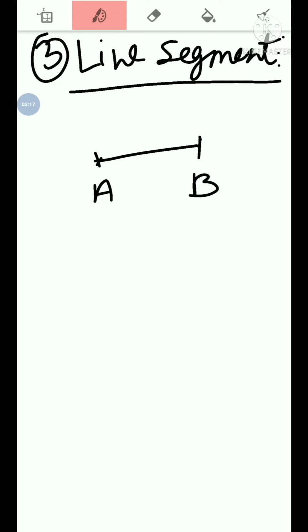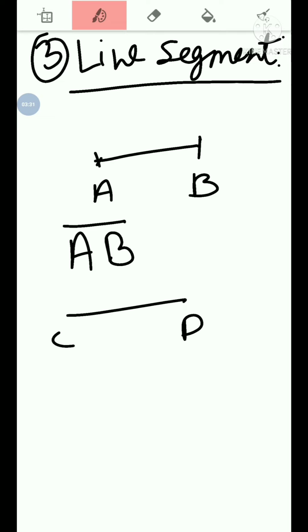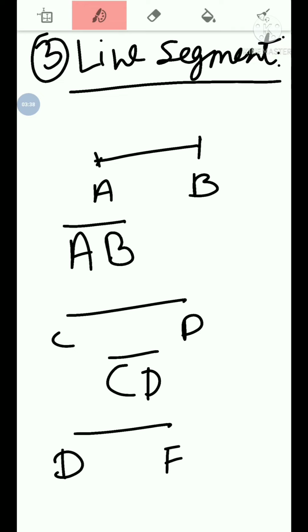Now how to denote this? We denote it as AB with the sign of a line segment above. If we have a line segment CD, we denote it by CD. If we have DE, we denote it by DE. So these are the line segments.